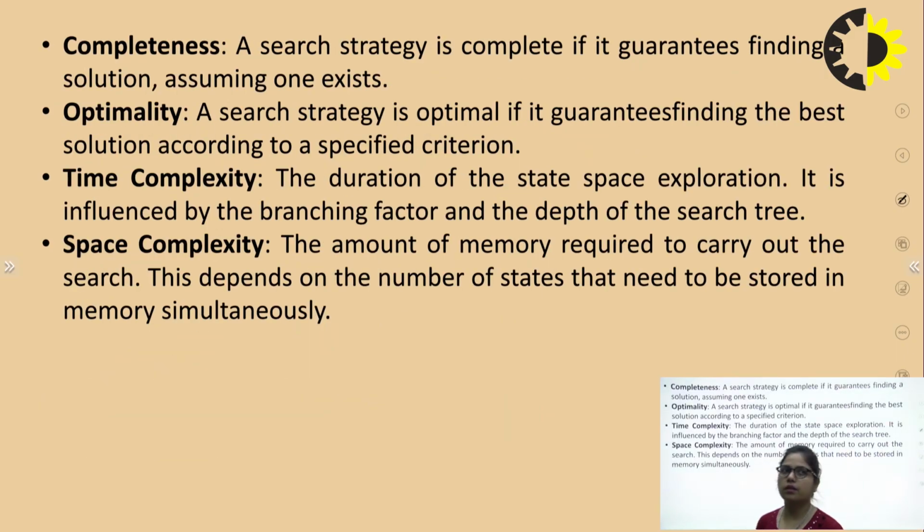The next one is completeness. A search strategy is complete if it guarantees finding a solution, assuming one exists. Basically, if I am solving a problem, then I am assuming that some solution definitely exists for that particular problem, and I am focusing on that solution that I assume exists. This is called completeness. The next one is optimality. A search strategy is optimal if it guarantees finding the best solution according to a specified criteria. The next one is time complexity and space complexity.